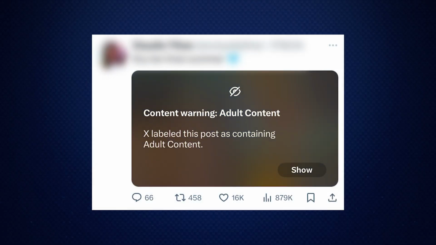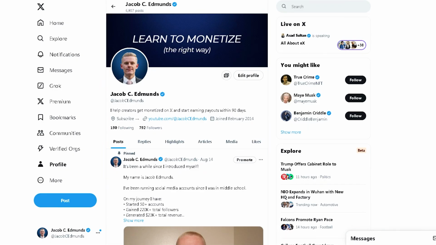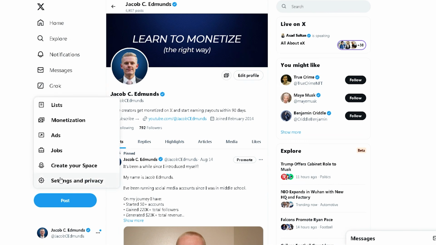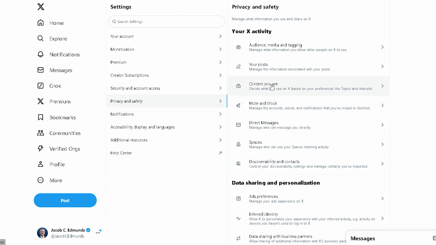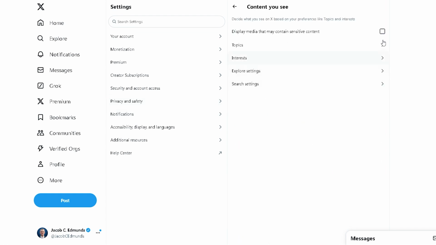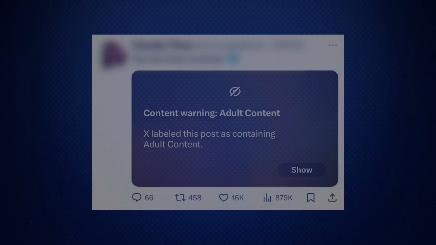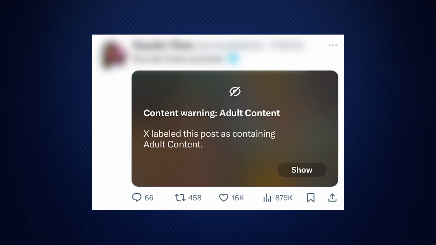In order to avoid getting shadow banned, you need to keep your TweepCred high by not engaging with low quality accounts. The first indicator of low TweepCred is the sensitive content label. And in order to see this, you need to have the correct settings. From your browser, go to Settings and Privacy, Privacy and Safety, Content You See, and then make sure this box is not checked. When the box is unchecked, sensitive content will have a warning label on it.